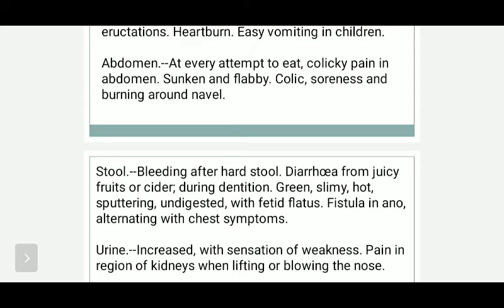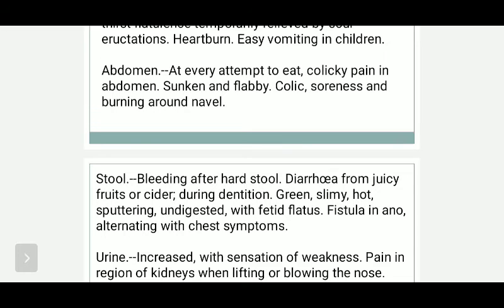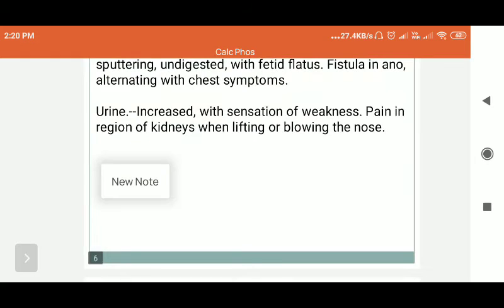Okay, so we are talking about stool complaints of Calcarea fos. There is bleeding after hard stool. If there is hard stool, the patient will bleed very easily. Diarrhea from juicy fruits or ciders during dentition, I was talking about it. If in the dentitional period the patient is having such type of diarrhea